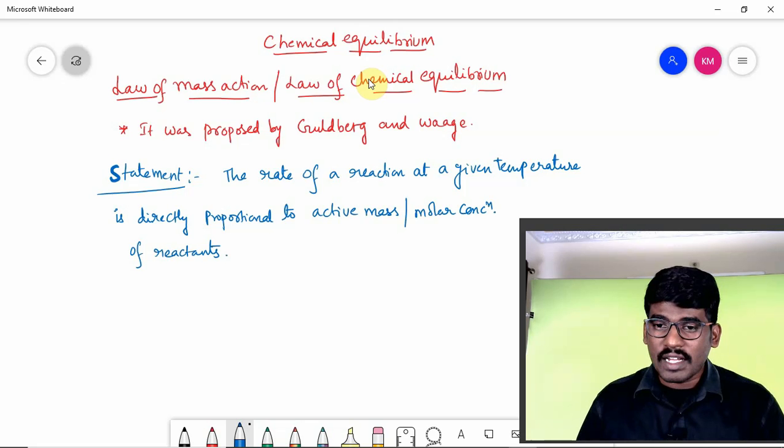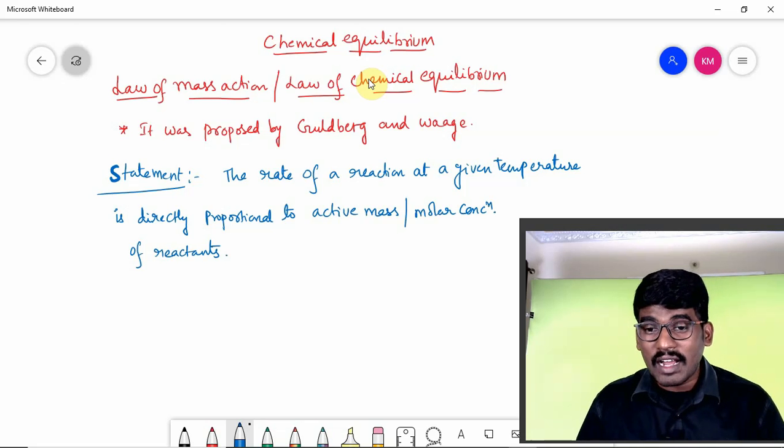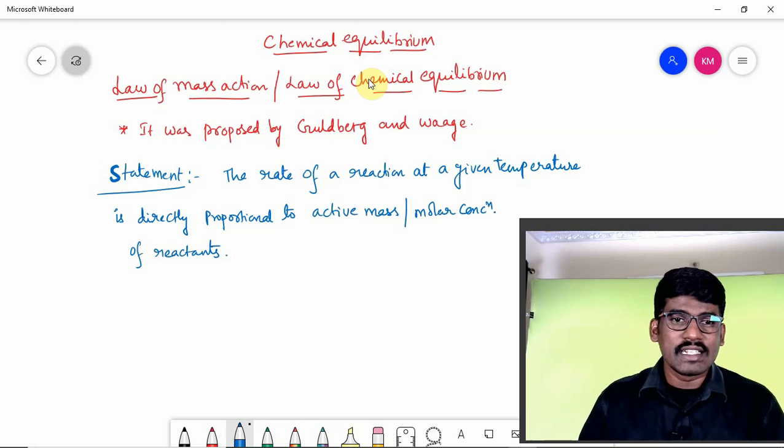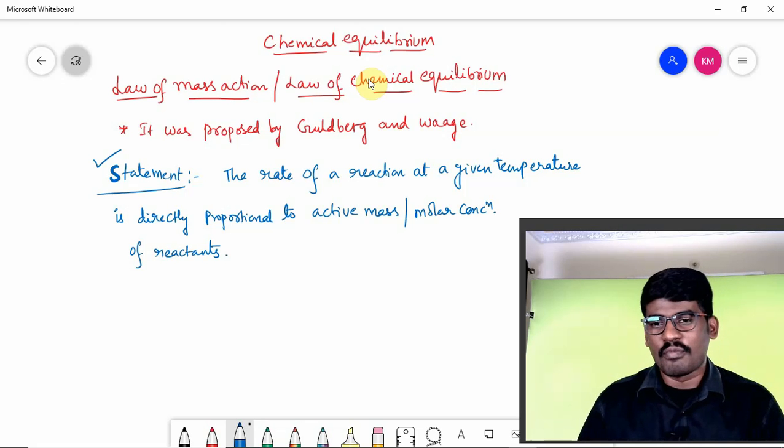So the rate of reaction at a particular temperature is directly proportional to the active mass or molar concentration of reactants. It is the statement of the law of mass action.